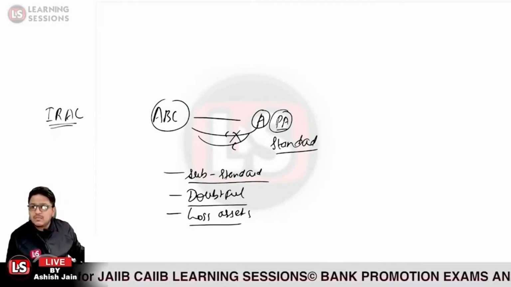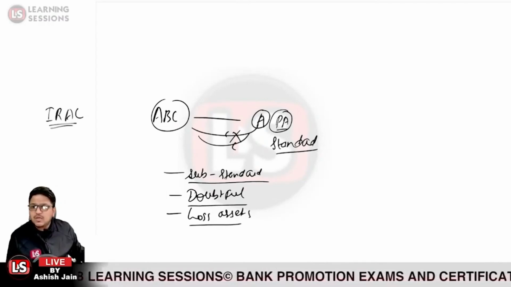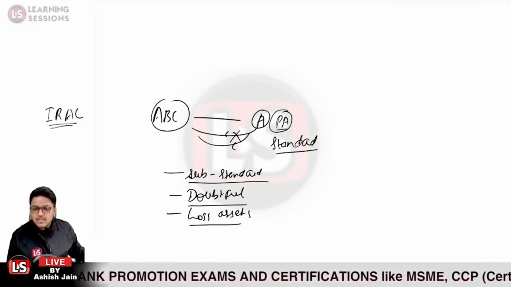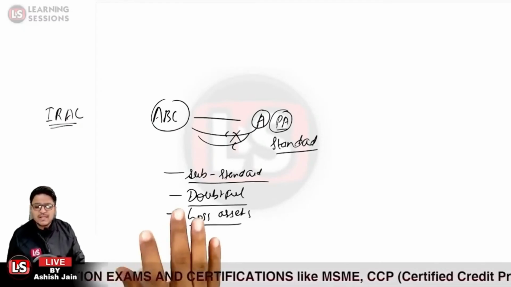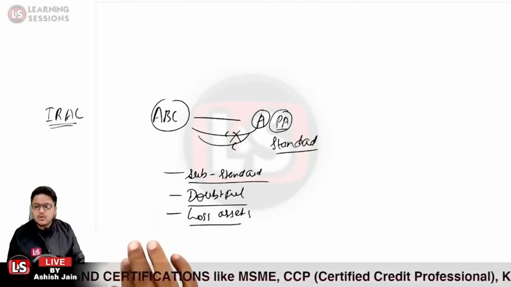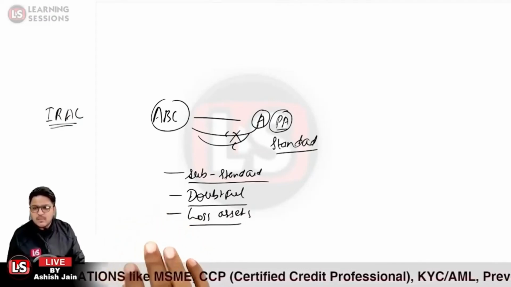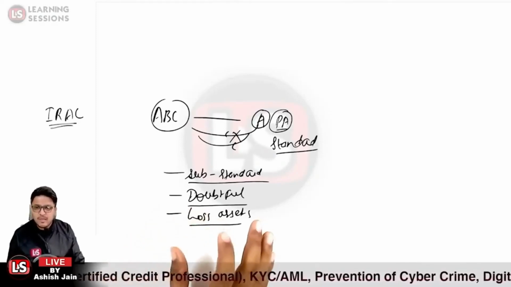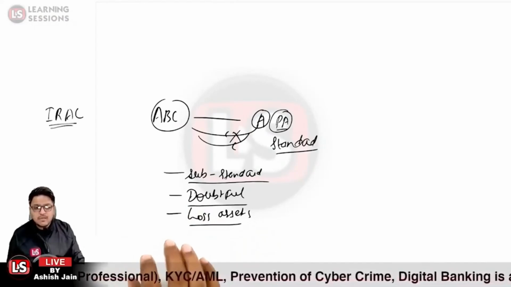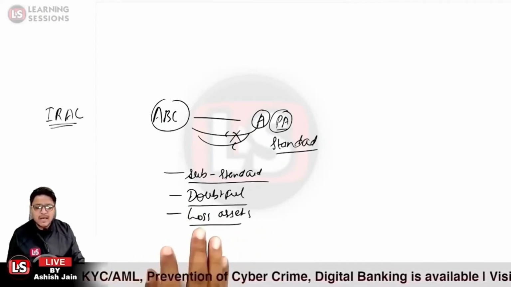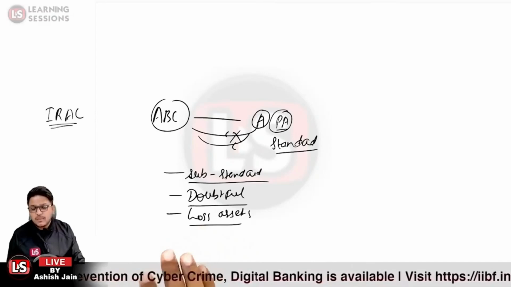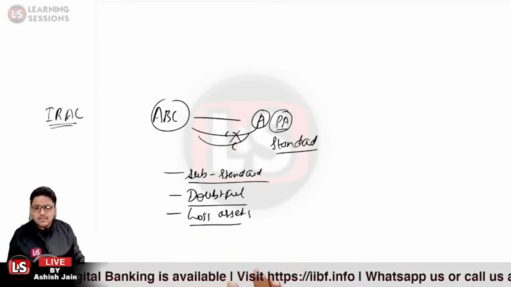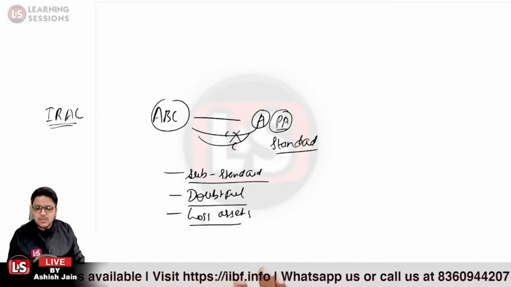What is the IRAC term? It is related to income recognition and asset classification norms, and further to the provisioning norms. As per that, we will be categorizing our assets based upon the recovery, and related to the category of the asset, the bank has to maintain the adequate provision. So IRAC is income recognition and asset classification.